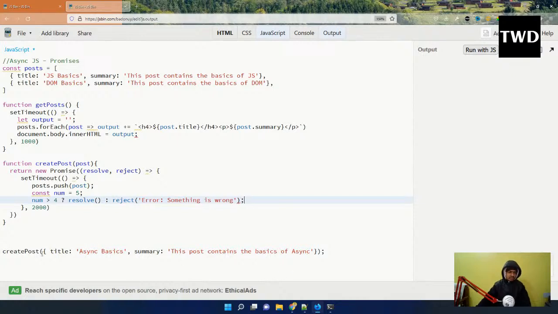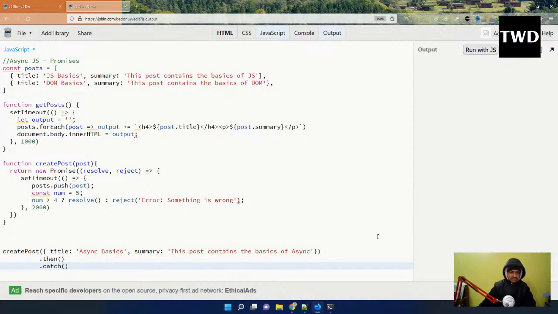So how do we do this get post? In this case, the resolve will be sent, because num is greater than 4, which is true. We are just using a ternary operator. Then I'm going to come here, and we have two things: one is a then block and one is a catch block. Okay, so then and catch are there.